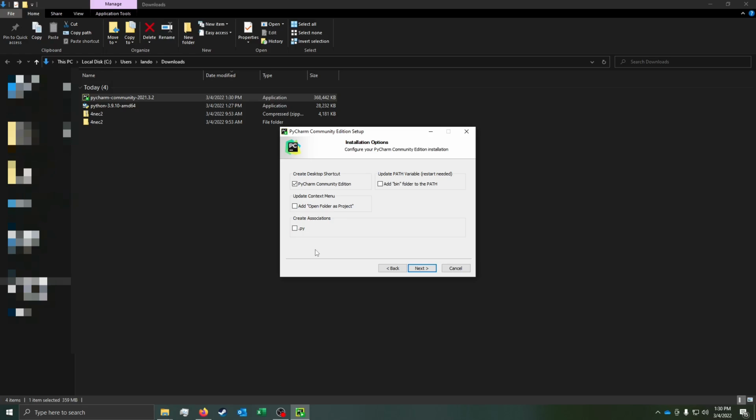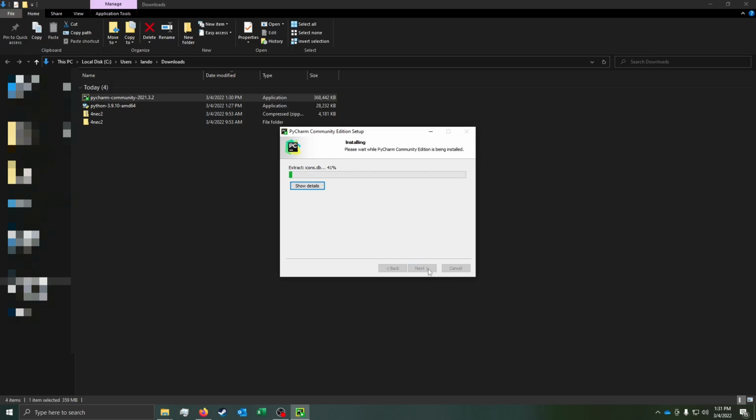Here's a simple application. You might have something that perhaps renames a bunch of files or moves them. You don't want to open PyCharm every time you want to do that. You want to just double click your mover file or your renamer file, right? And so not creating this association allows us to do that. You can do this later, but I prefer on my machine not to associate the files. That doesn't mean we can't run Python inside of PyCharm, and in fact, when we're developing code, we will do that. But when we deploy it and when we want to use it day to day, we won't be doing that. So we'll hit next.